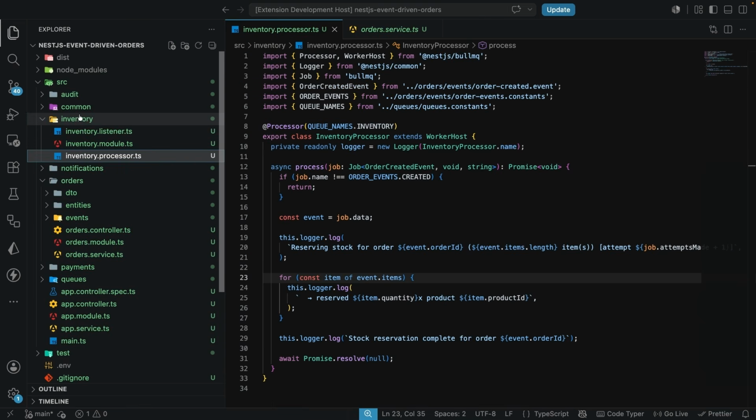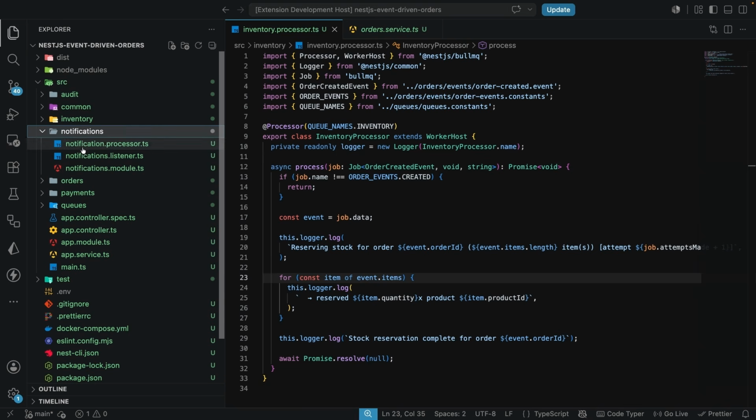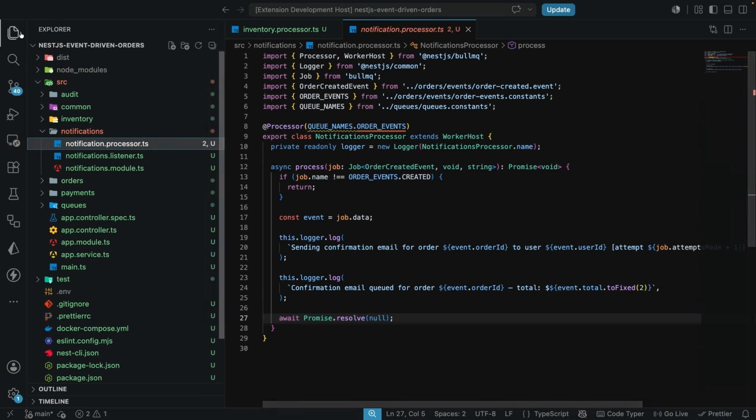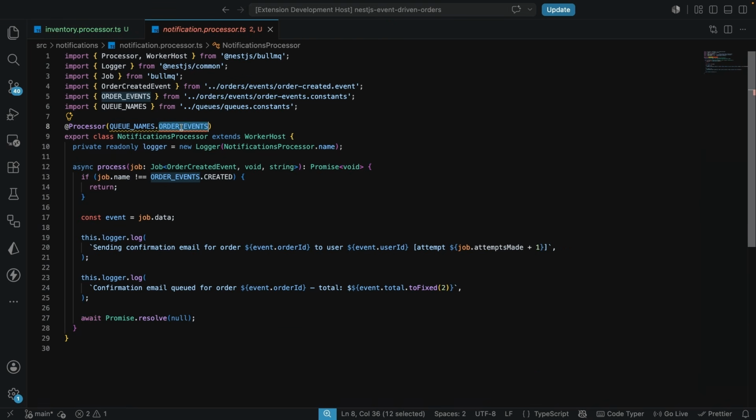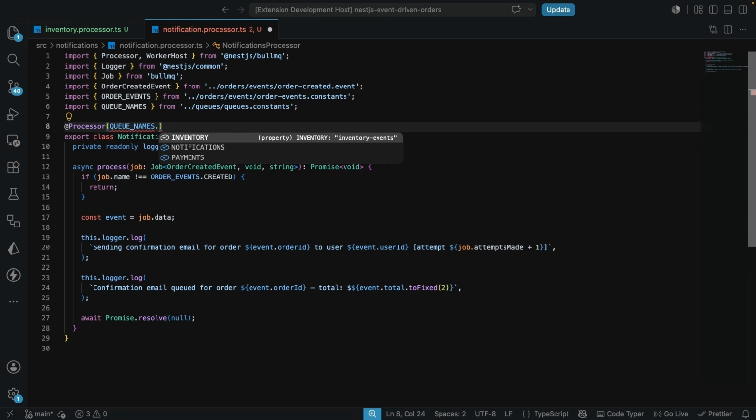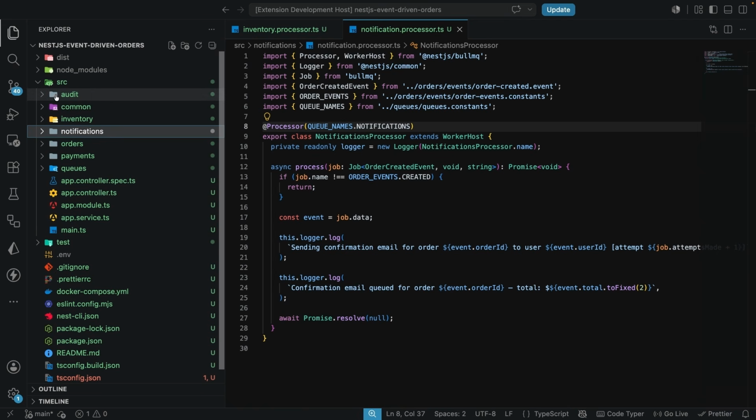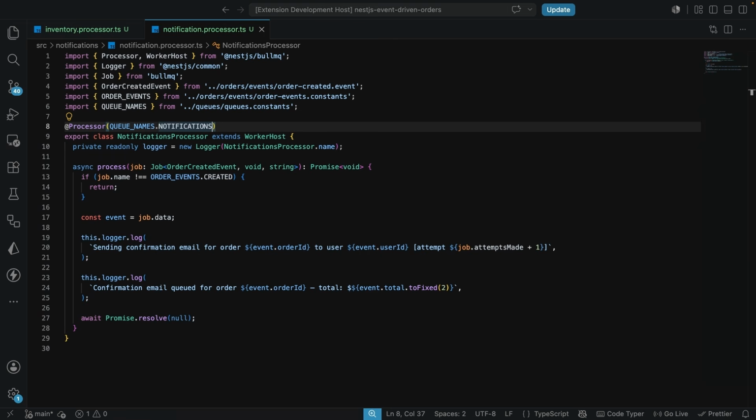So let's come over to the notifications processor, sorry, not queue. This is going to be the queue names dot notifications, like this, and now we can also give this a save. This also is the only change that we needed to do here, and as I said previously, if you want to go on and migrate the audit, you can also go on and migrate the audit, and everything is going to work as expected. Now we're going to go on and double check that everything is working as expected.